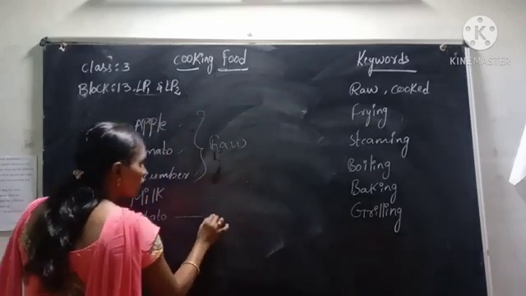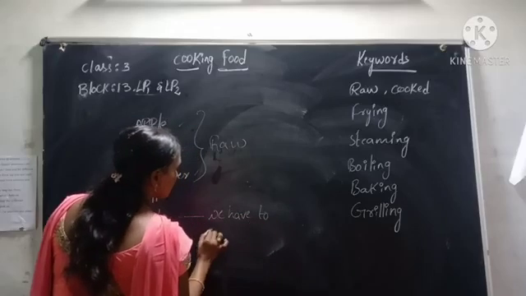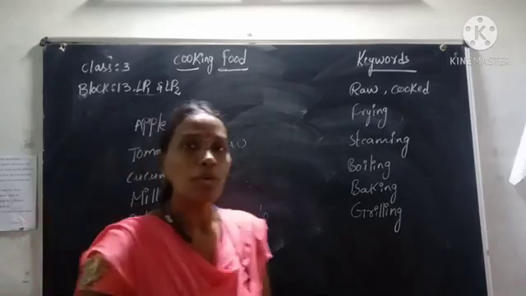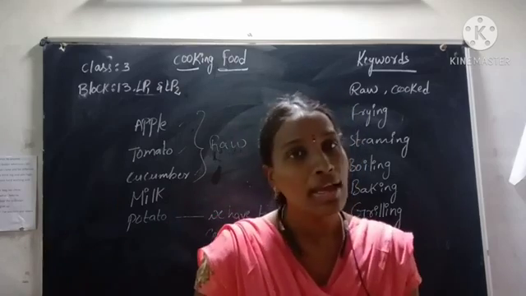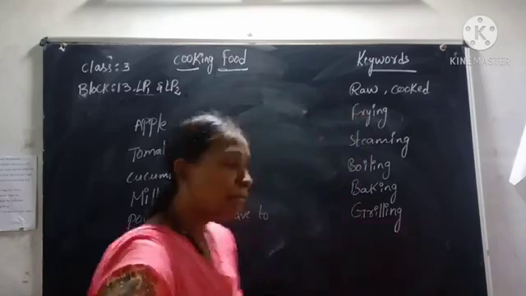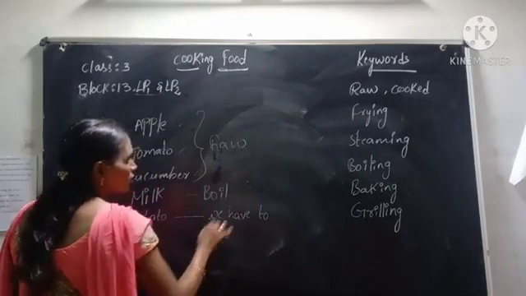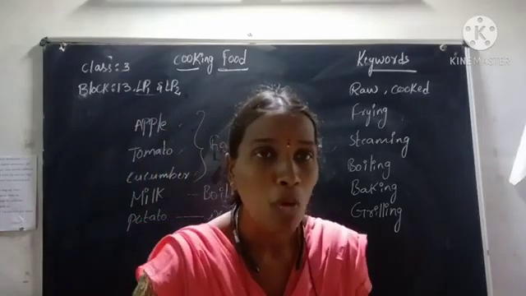We have to cook this. Not only potato, so many vegetables we also have to cook before eating. And milk has to be boiled. Before drinking the milk and before serving the milk, I have to boil it.